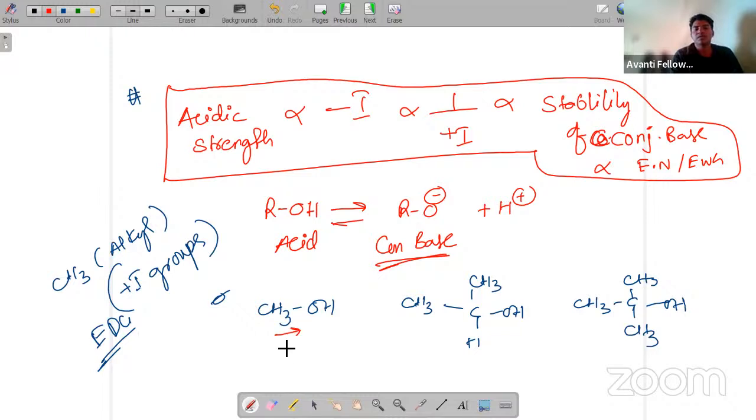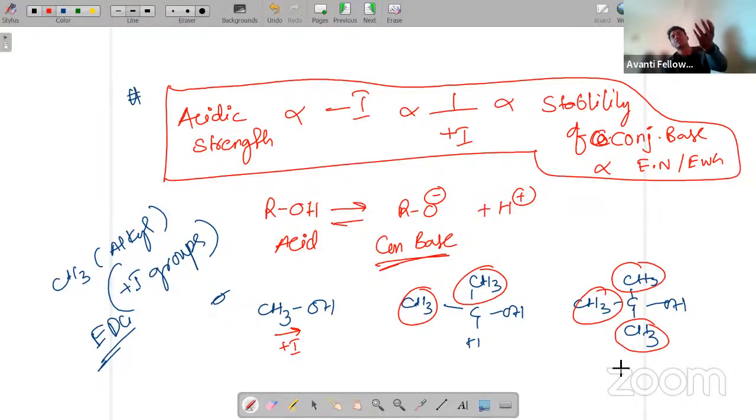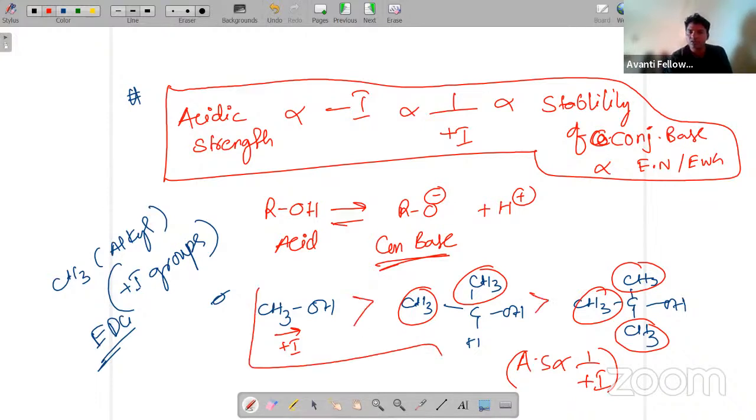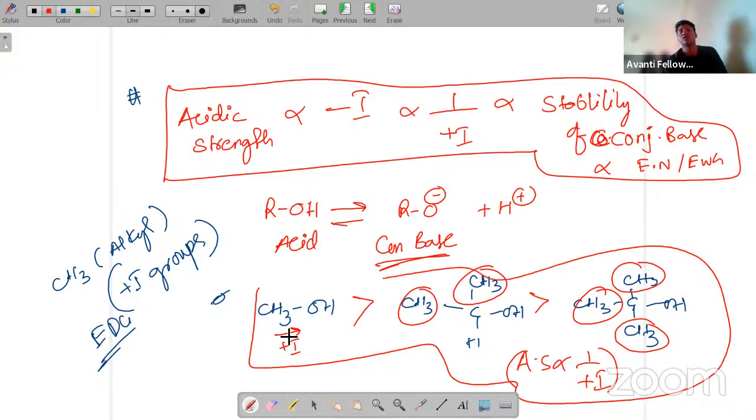So this is 1 plus I group, here 2 plus I groups, 3 plus I groups. More the plus I groups, less will be the acidic strength. Acidic strength is inversely proportional to plus I groups. So this will be more acidic than this. Very, very most important. Plus I groups will reduce the acidic strength.